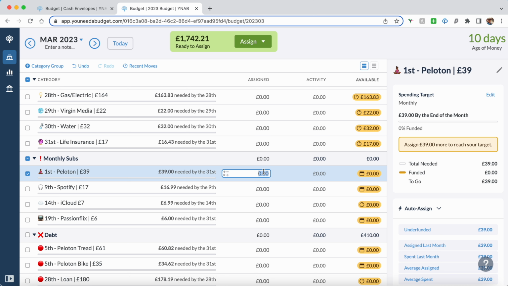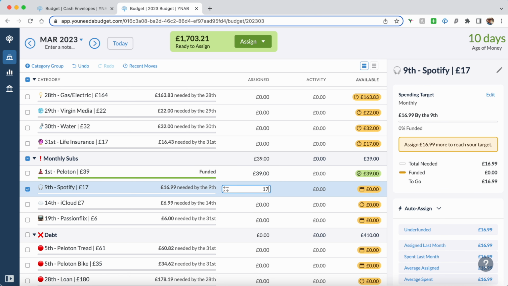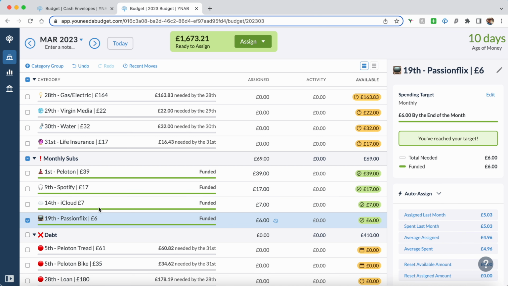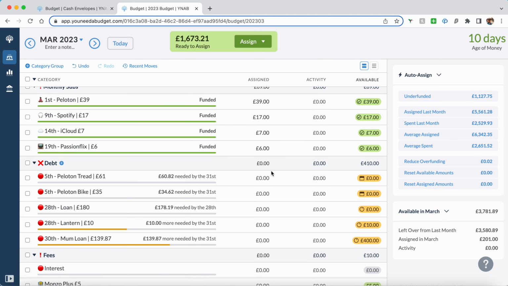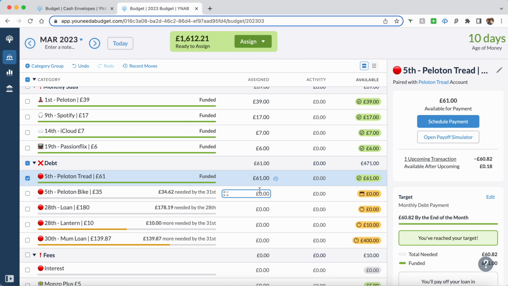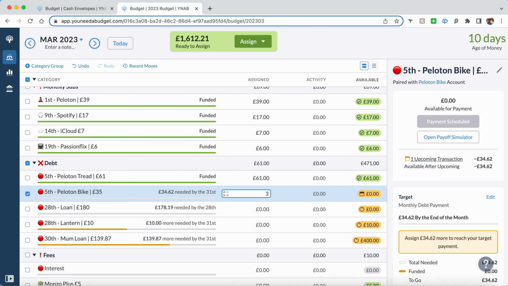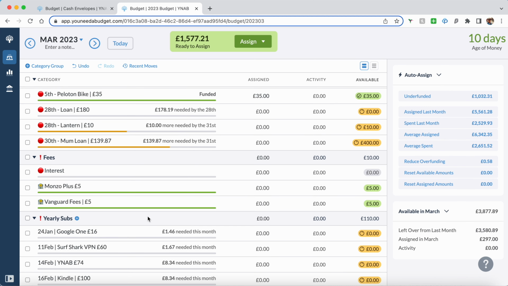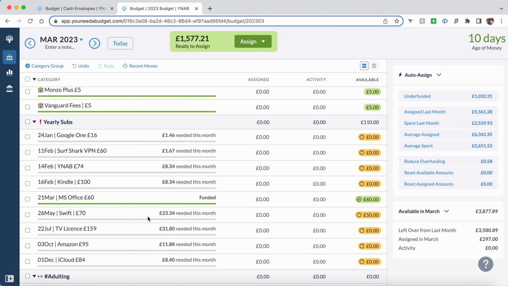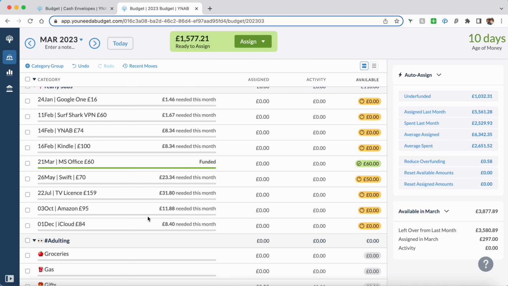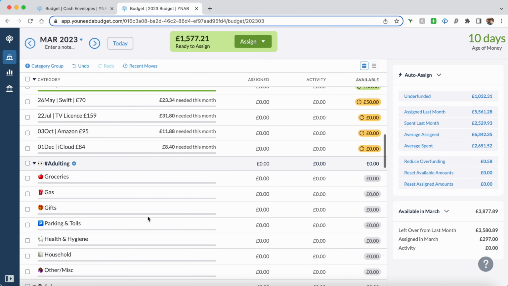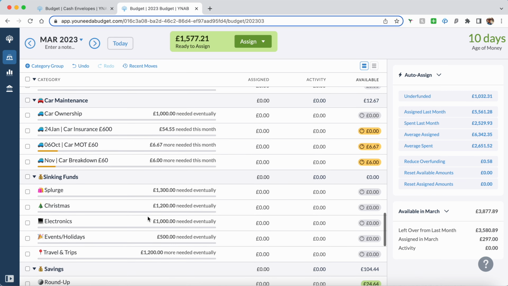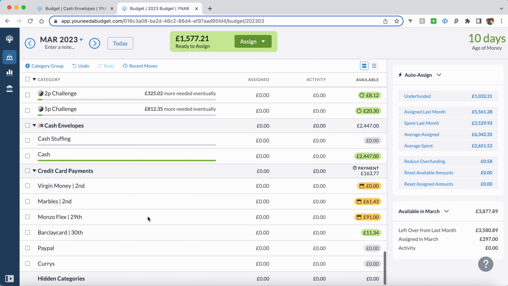Then monthly subscriptions: 39 for my Peloton, 17 for Spotify, 7 for my iCloud, and £6 for Passionflix. And then I have my Peloton tread as well as my bike that need to get covered before my next pay. And that is it that I want to cover with this pay. The rest will be March.